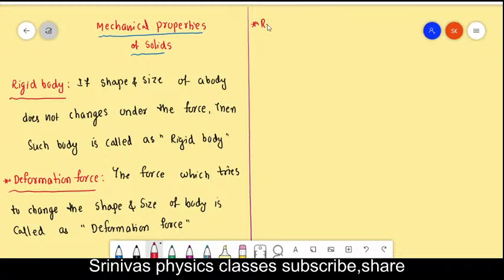And the next one is the restoring force. Restoring force means on some bodies, if you apply the force, it will deform. If you apply the force on certain bodies, it will deform. But after the deformation, some bodies will regain their original shape and size.